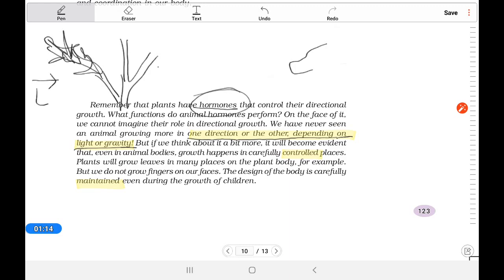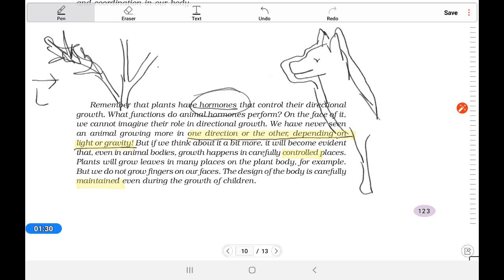Suppose here is one animal. Here growth will be uniform in all directions, and it will be controlled. It will not be that one leg is this size and another leg is big. So it is not at all possible. So just to understand this part.